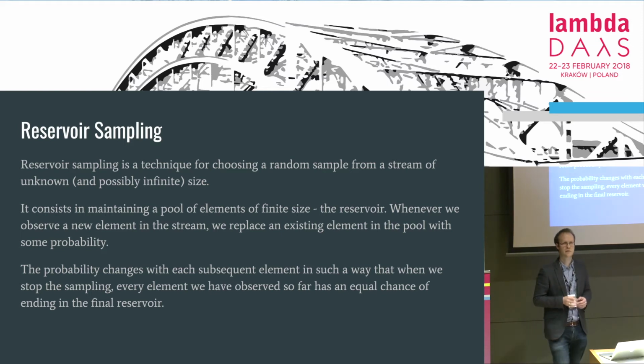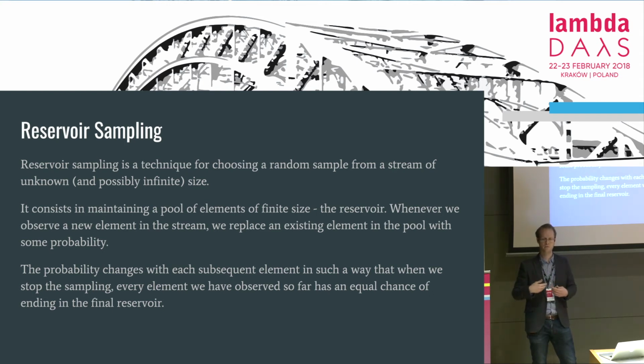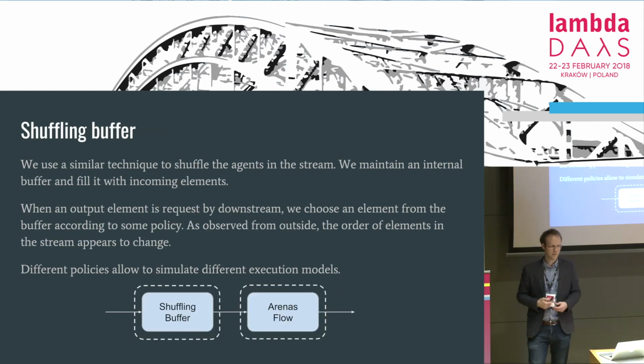Well, our idea is based on an algorithm called reservoir sampling. It's a technique for selecting a sample of elements from a possibly infinite stream. It basically works by maintaining an internal pool of selected elements, and every time we observe a new element, we replace one of the elements in the pool with it with some probability. And the probability changes over time, so that when we stop the sampling, every element we have observed so far has an equal probability of ending up in the result. So we use a similar technique to actually shuffle the agents in our stream.